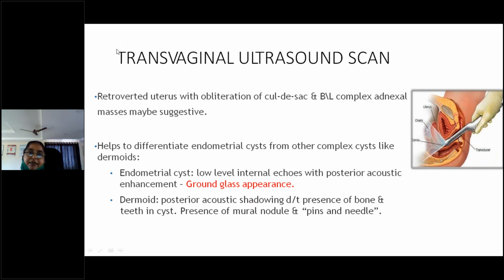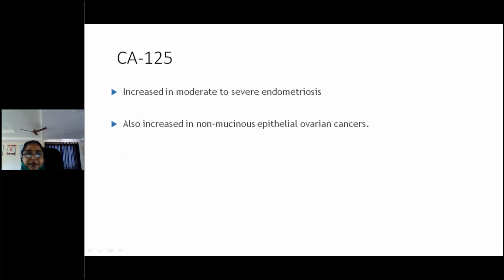Then only should you go for specific investigations such as ultrasound and CA-125. Usually CA-125 is raised in ovarian tumors, epithelial mucinous ovarian tumors, isn't it? But here also there is a rise in CA-125. It doesn't mean we can take it as a tumor marker. The only thing is we can assess the severity of endometriosis.